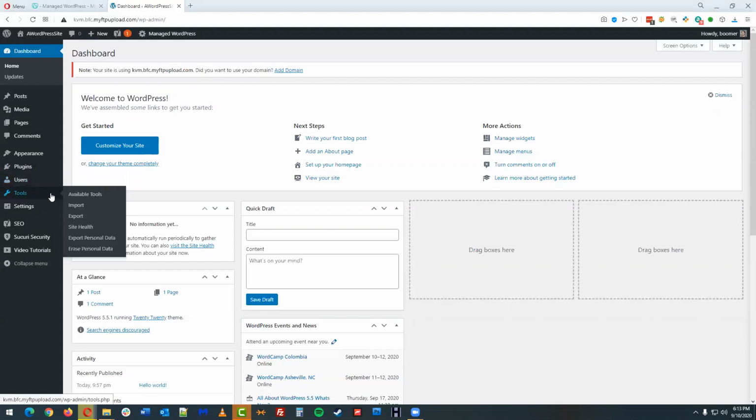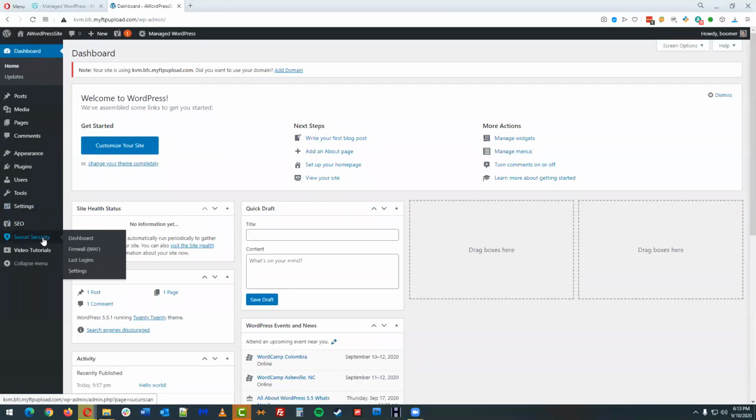Tools are going to let us do things like import site content, export site content. There's a quick link to the site health section right there. And then there's a new section in here for personal data. I think this is also something they've added in the past year. Settings control the core settings for the site. So we'll dig through these a little bit later. We're going to take it a little slower and ease into this build process before we jump straight into the boring stuff, essentially. SEO, again, that's related to the Yoast plugin.